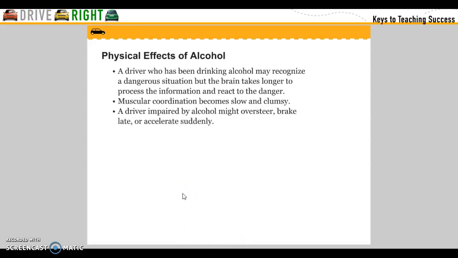Physical effects of driving. A driver who has been drinking alcohol may recognize a dangerous situation, but the brain takes longer to perceive the information and react to the danger. Muscular coordination becomes slow and clumsy. A driver impaired by alcohol might oversteer, brake late, or accelerate suddenly.